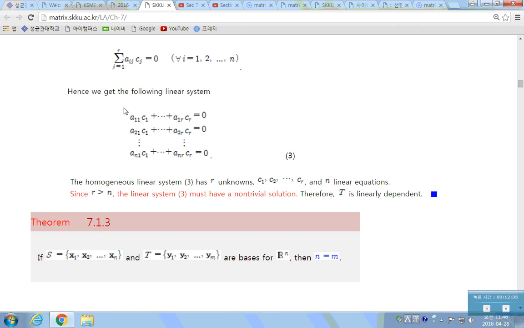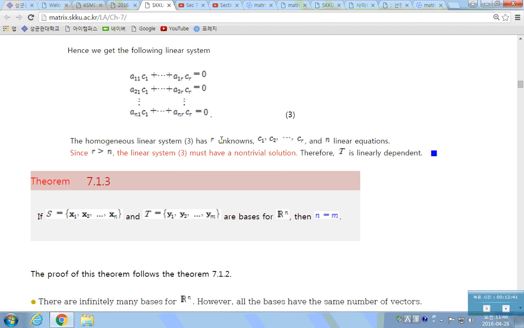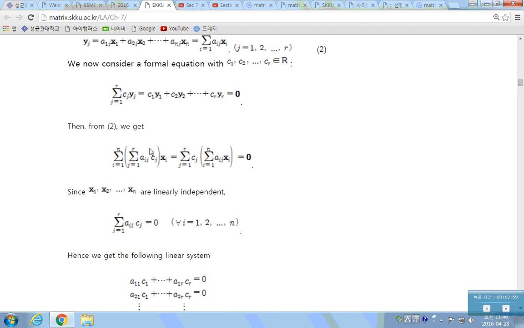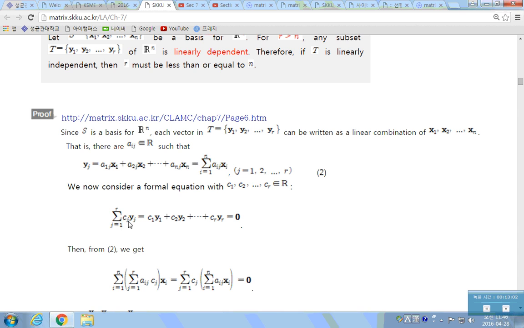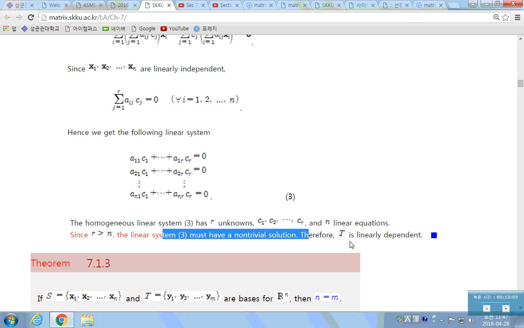Okay? What this means is this. Here, if this homogeneous linear system of equations has r unknowns and n equations, and r is greater than n, then it has free variables. So it has infinitely many solutions, including non-trivial solutions, which means when you have a linear combination of all those yi's, the coefficients ci may not all be 0. So it cannot be linearly independent if r is greater than n.